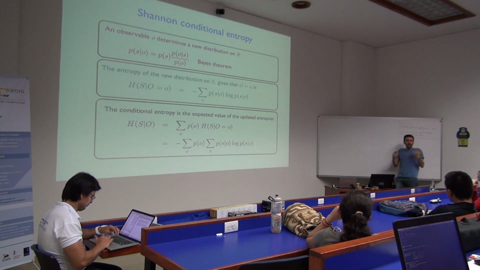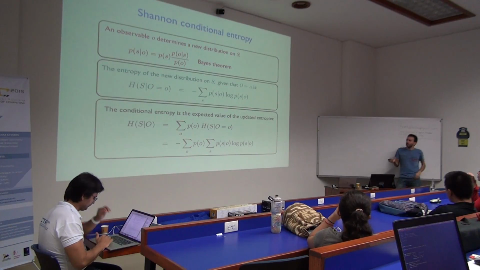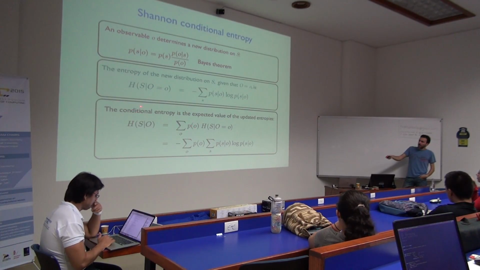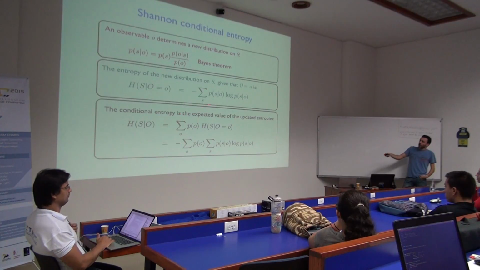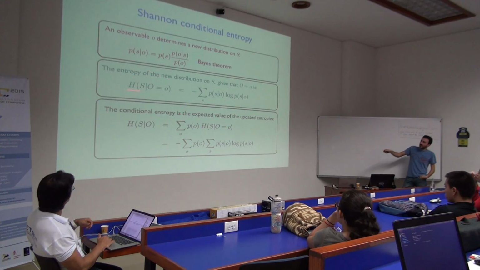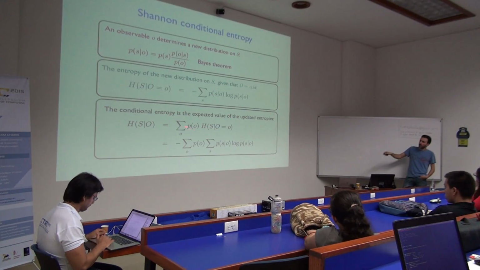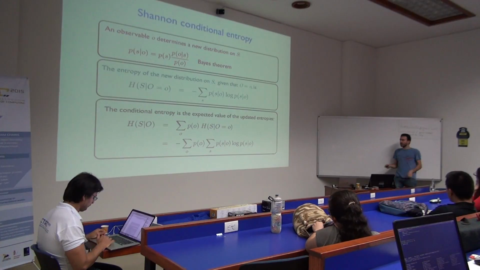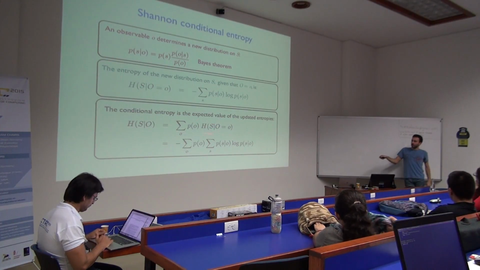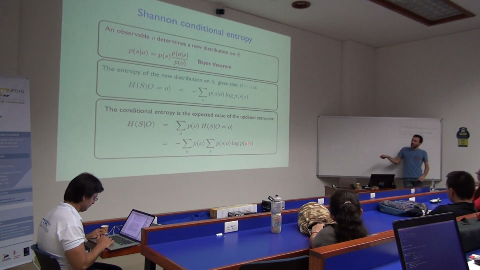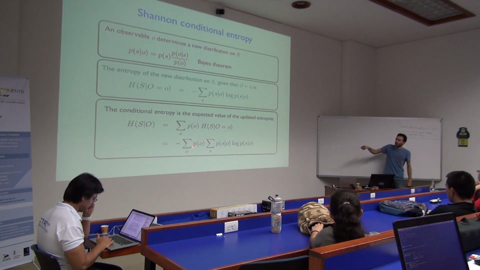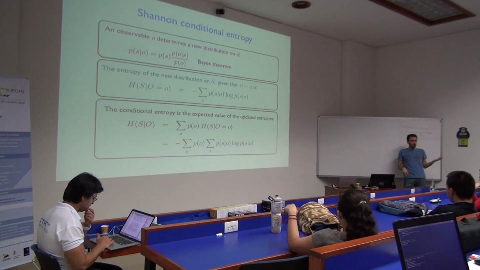Now, of course, this focuses on a specific observation. I want an average case over all observations in my system. So I'm going to do exactly this. The conditional entropy will be the expected value of the updated entropy. I'm going to sum over all observations, weight it with the marginal probability of the observation, and take the entropy, this updated version of the entropy. This average sum gives you in the end this big formula, which will be my conditional entropy.